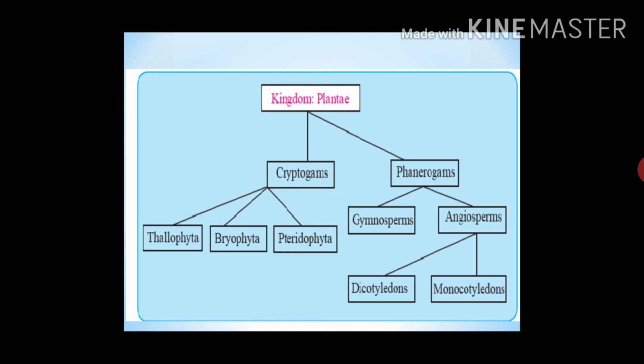Cryptogams are again divided into three divisions. They are Thallophyta, Bryophyta and Pteridophyta. Phanerogams are divided into two divisions. They are gymnosperms and angiosperms. Gymnosperm means seeds of these plants do not have natural covering. Angiosperm means their seeds are covered. Angiosperms are again divided into dicotyledonous and monocotyledonous.